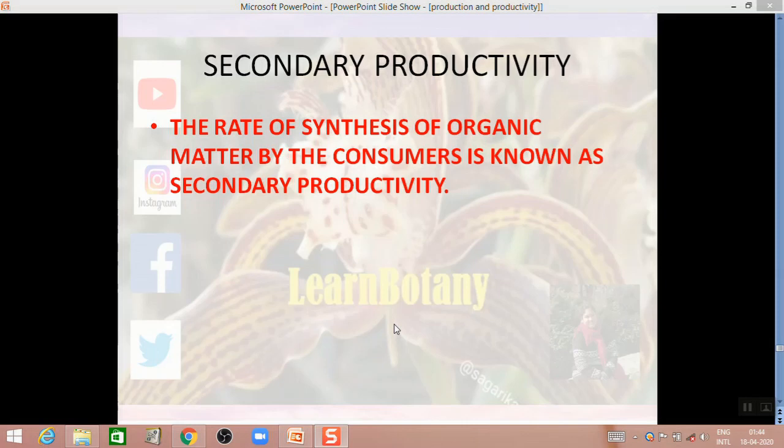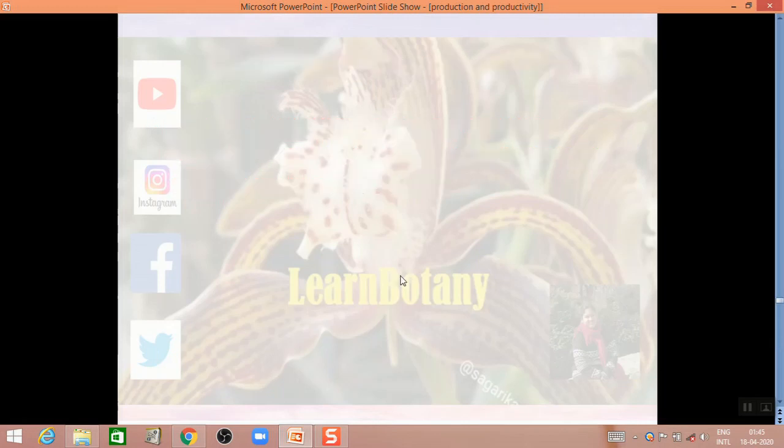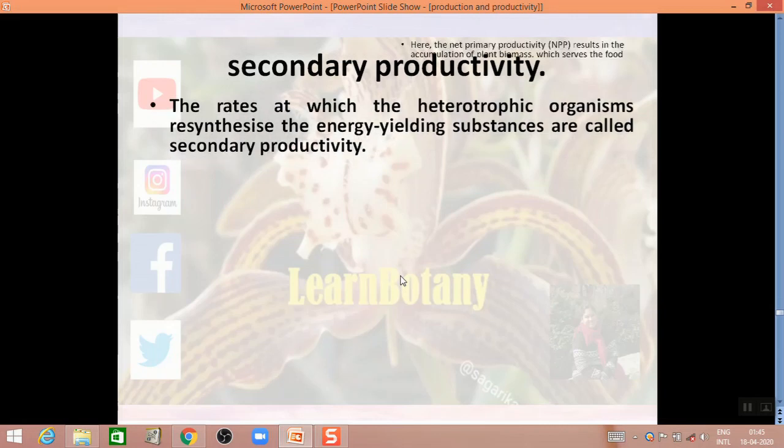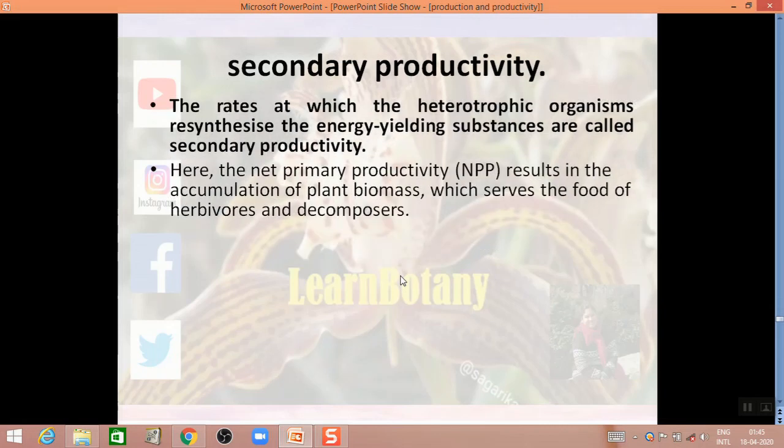Here the net primary productivity, which results in the accumulation of plant biomass, serves as the food of herbivores and decomposers. It is notable that the food of consumers has been produced by the primary producers, and secondary productivity depicts only the utilization of this food for the production of consumer biomass.